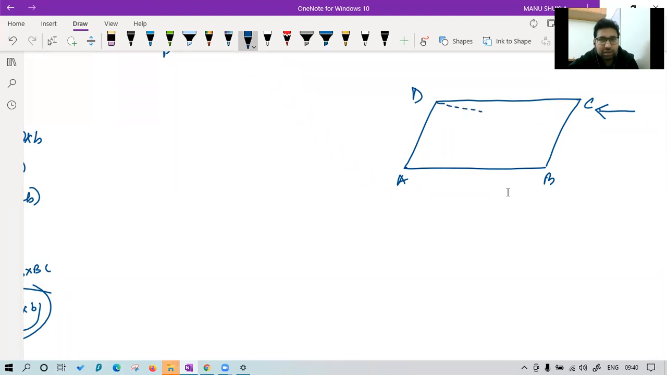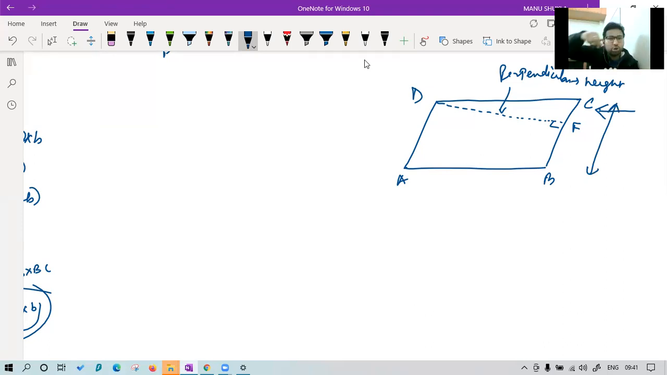Suppose this is a perpendicular I am drawing. Please tell me, if this is the perpendicular DF, then what is the base? If in a parallelogram I give you DF as perpendicular, what is the base? Please tell. The base is, very good, BC, on which we have drawn the perpendicular. Perpendicular is taken as what? Class, please tell me. Perpendicular is taken as height. And the base is the side on which perpendicular is drawn.